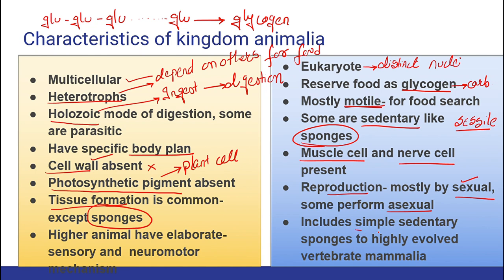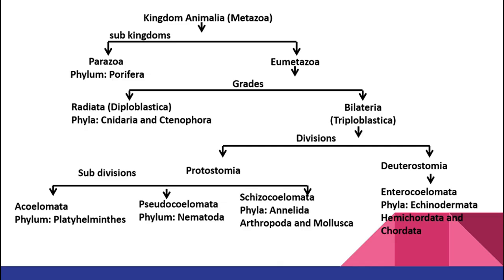Sedentary means it is going to stay stationary. You can write it over here. Sessile or sedentary means stationary. They are not going to move. Immotile, they are not going to move from one place to another place. So it includes from sponges to vertebrate mammalia. All the animals come under kingdom Animalia, from sponges to vertebrate mammalia.